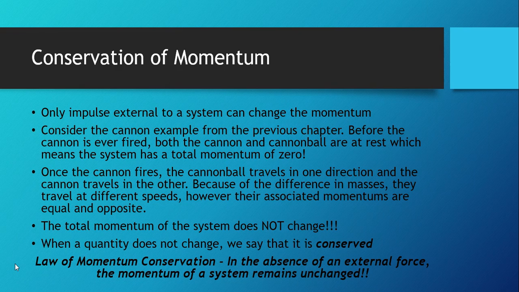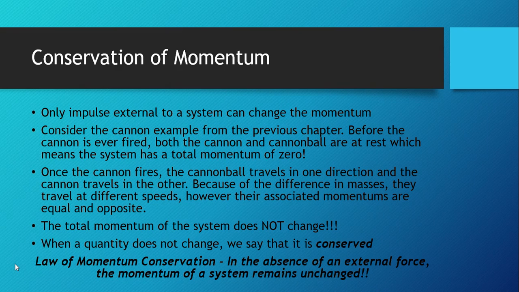This means that before that explosion, before that collision between the gunpowder and the cannon and the cannonball, the total momentum of that system, the cannon and the cannonball, was zero. Nothing was moving. With no movement means no velocity. No velocity means no momentum.